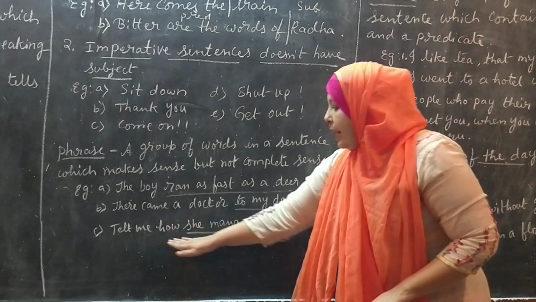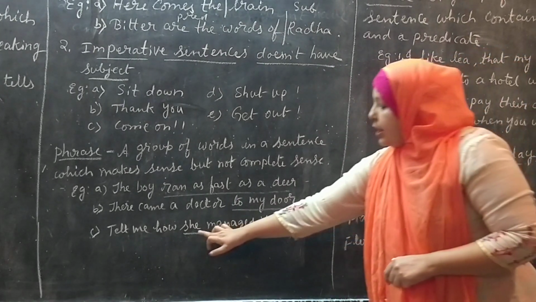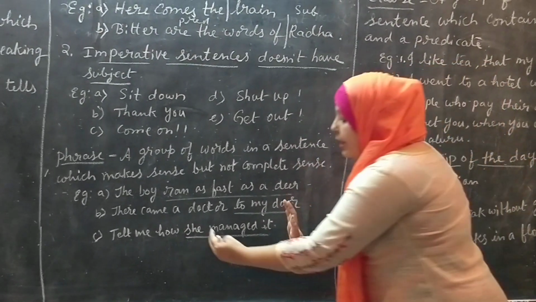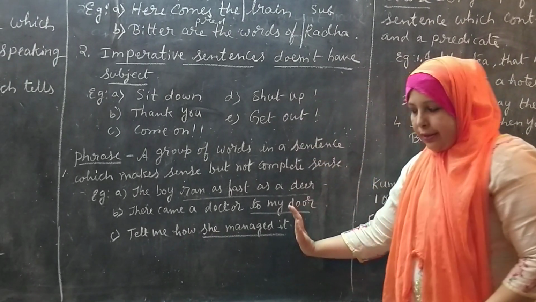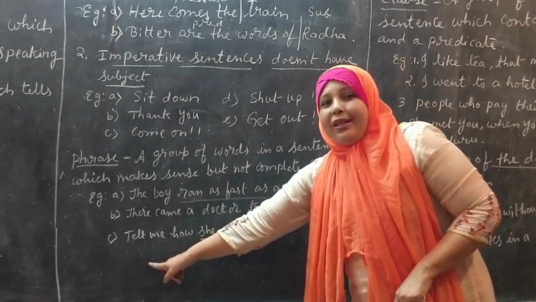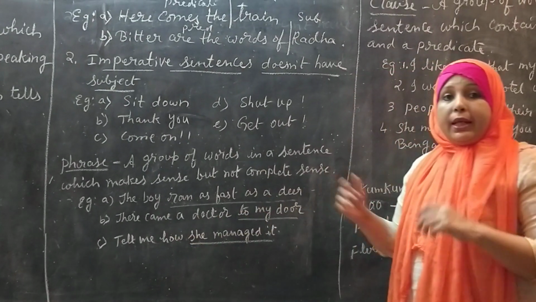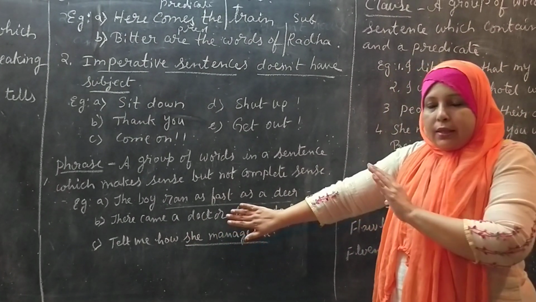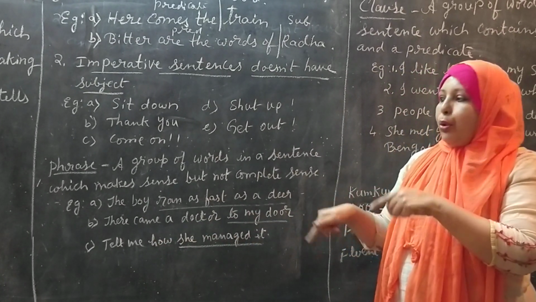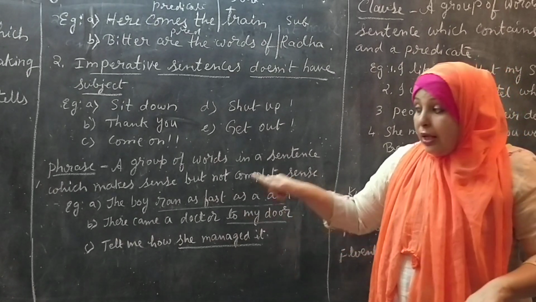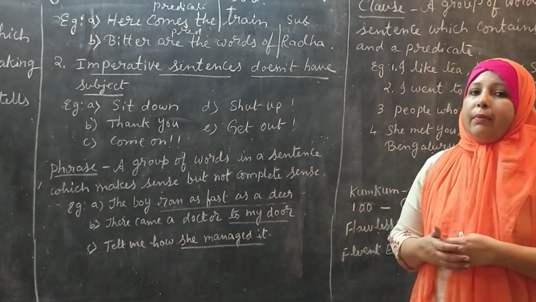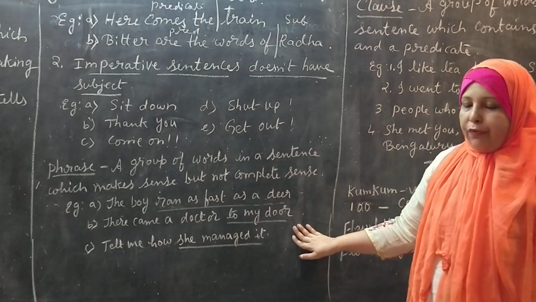Next, tell me how she managed it. She managed it. Here you can see she managed it. It is giving some sense. What did she manage? Then you need to see the complete sentence. Then tell me how she managed it. Does she managed it tell us something? After reading the entire sentence, we get to know what we are saying about she managed it. See, here it is a question. See, tell me how she managed it. So the sentence depends upon what we are writing in the next part of the sentence.